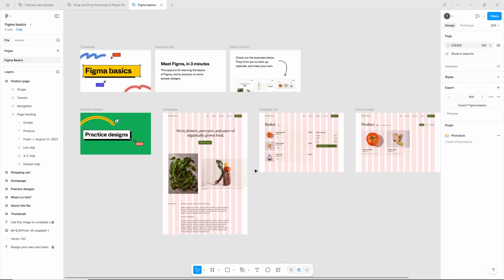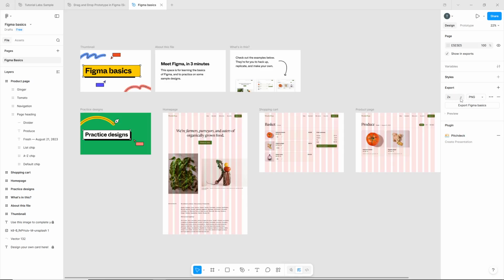Now shift your attention to the right side of your screen. Here you'll notice an option labeled Export. Right beside it, you'll see a small plus icon. Click on this plus icon to begin setting up your export preferences. This action opens up the Export Settings panel where you can customize exactly how you want your file to be saved. After clicking the plus icon, two important drop-down menus will appear.